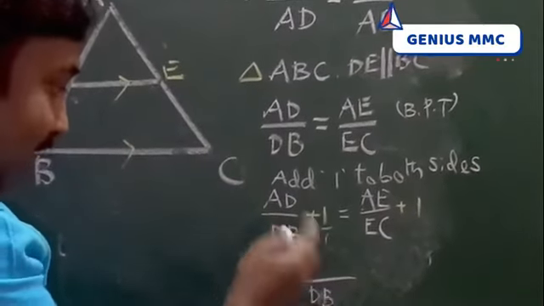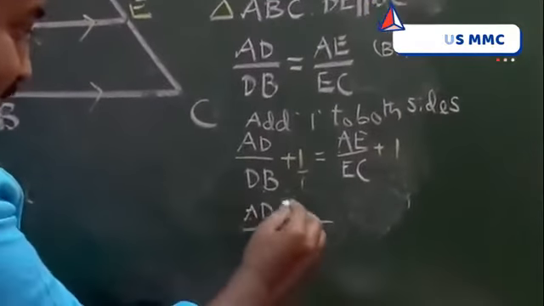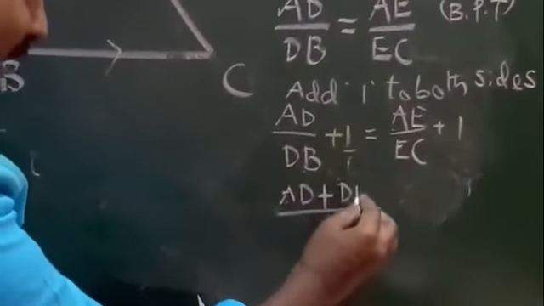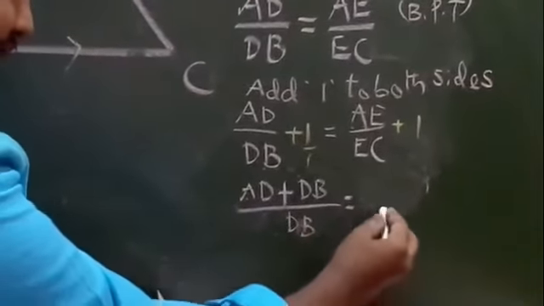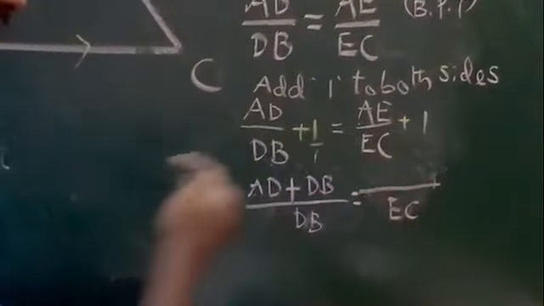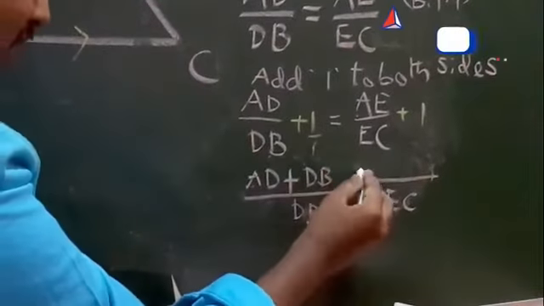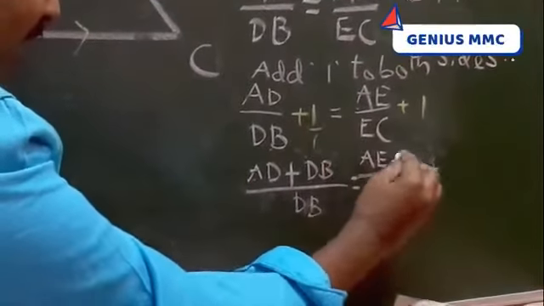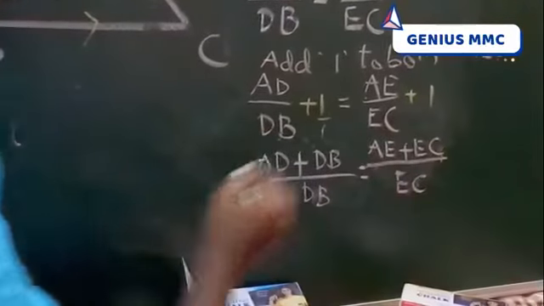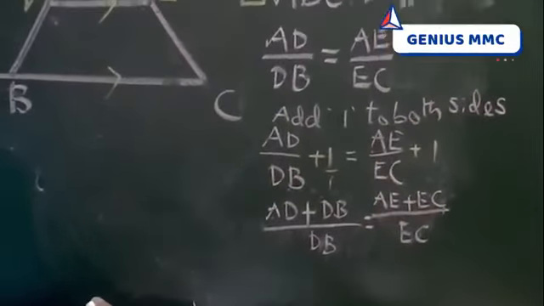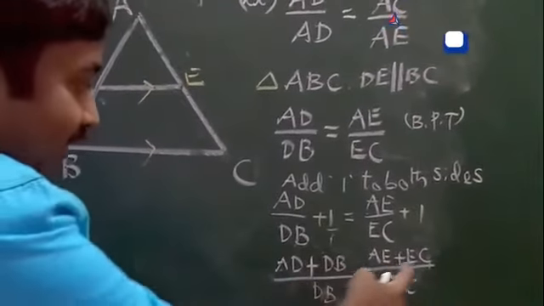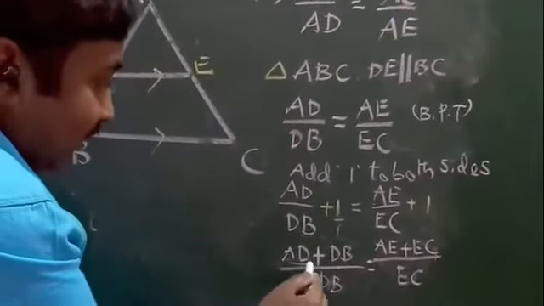DB cancels, 1 into AD plus 1 into DB, into 1, what becomes DB. Here also, what is the LCM? EC. EC cancels. What is remaining? AE plus 1 into EC, into 1, what becomes EC. Okay, I think you understand this. DB will get, and you observe the numerator here.